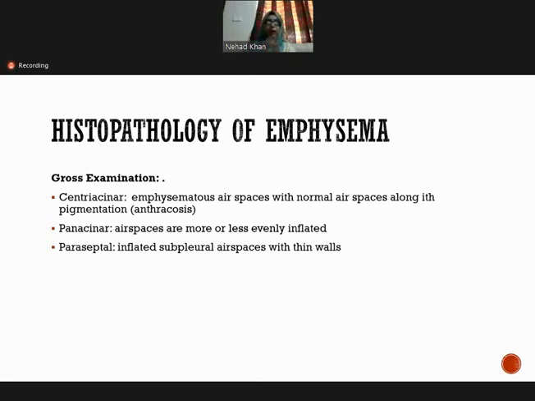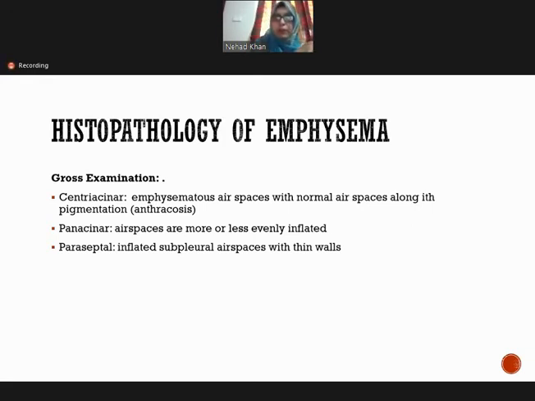centriacinar emphysema. Whereas in panacinar emphysema, what we see grossly is all the air spaces are more or less evenly inflated because the whole of the acini are involved in this. So we find that most or all of the air spaces are inflated.